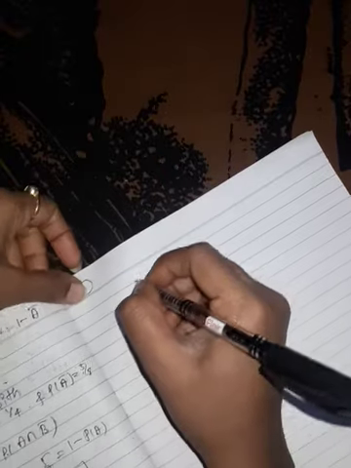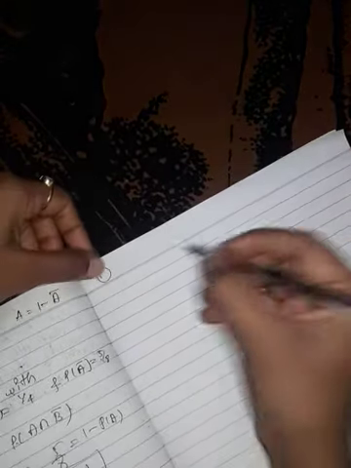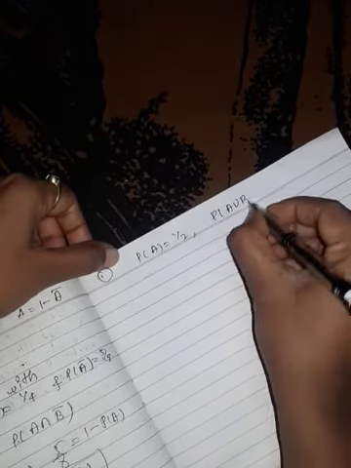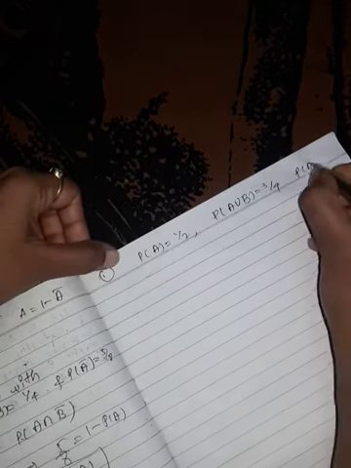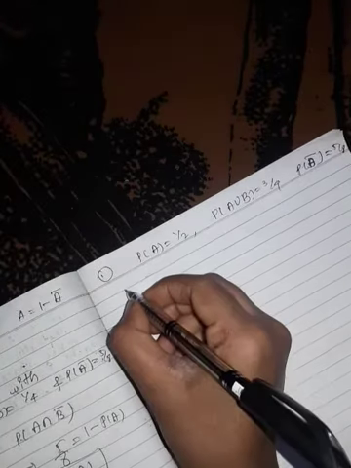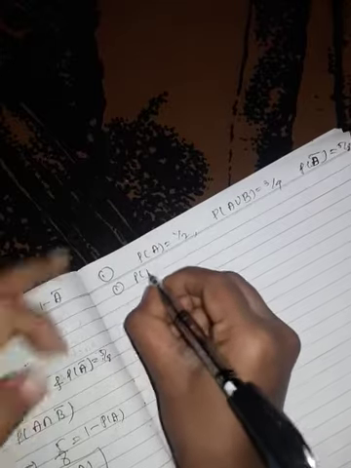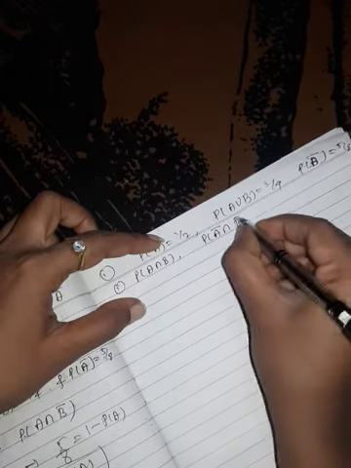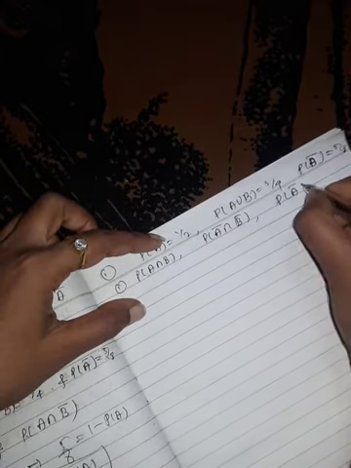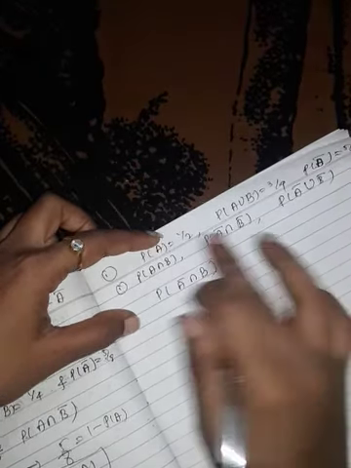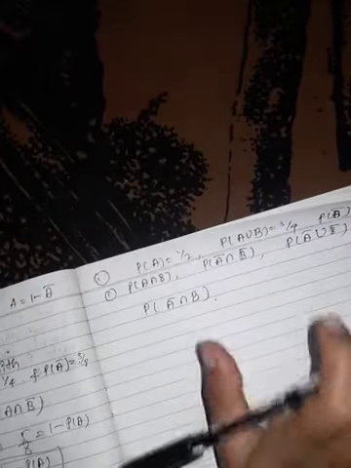Now let us solve another example here. If A and B are two events, probability of A is equal to 1 by 2, probability of A union B is equal to 3 by 4, probability of B complement is equal to 5 by 8. Find probability of A intersection B, probability of A bar intersection B bar, probability of A bar union B bar, probability of A bar intersection B. By using these three values, we have to find all these conditions.